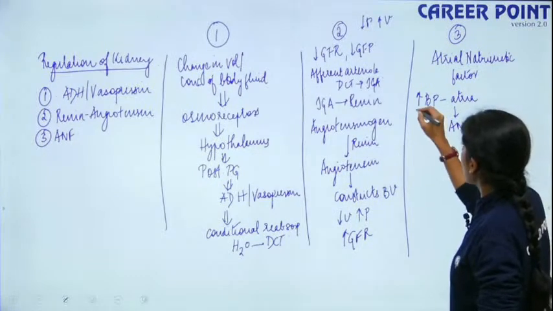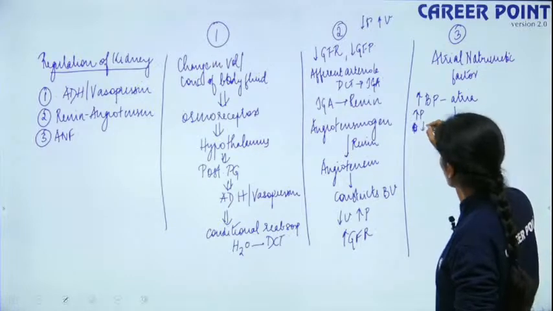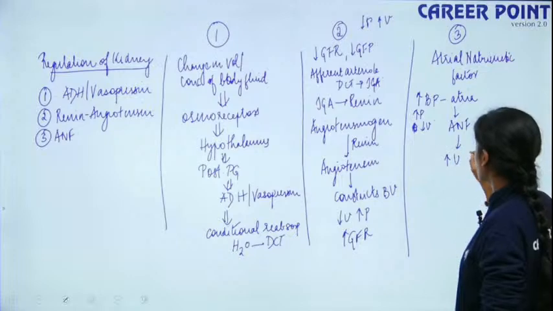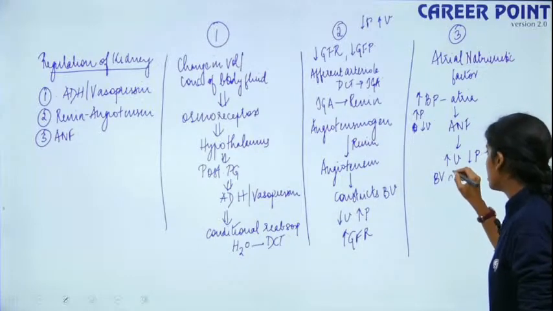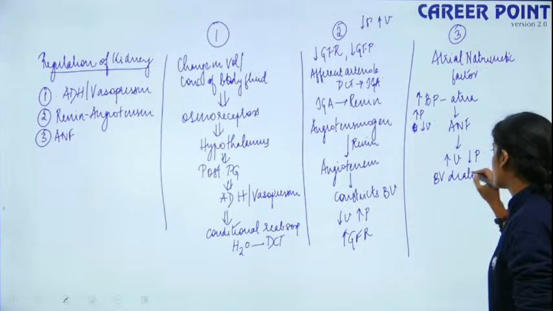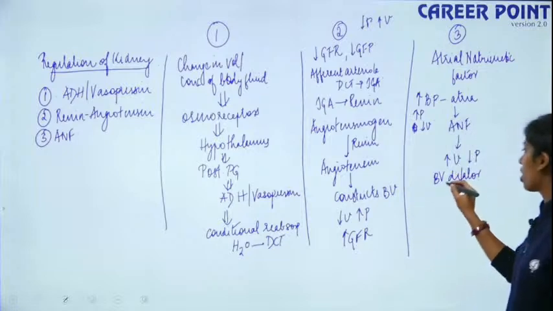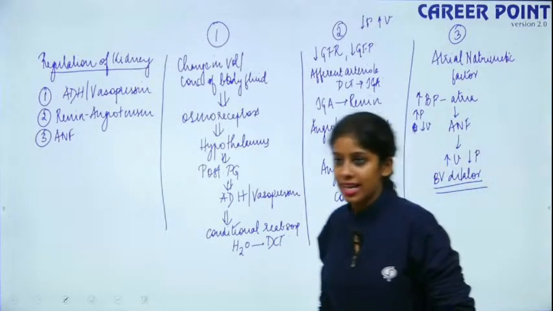Once again, if the pressure is high, the volume is low, right? So ANF increases the volume and decreases the pressure. So this is a blood vessel dilator, a vasodilator, and the other is a vasoconstrictor. This is how your kidney functions are regulated.